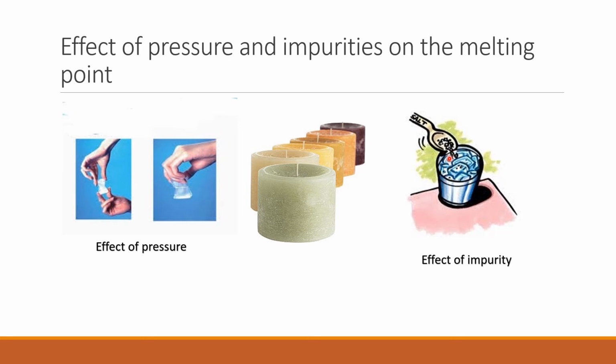Why is the melting point lowered on addition of impurities? Let's see. Impurities disrupt the regular arrangement of particles and hence the bonding gets disturbed. That means the bonding among the particles is weakened. Therefore, less energy is required to break the bonds and the melting point decreases. In short, addition of impurity lowers the melting point.